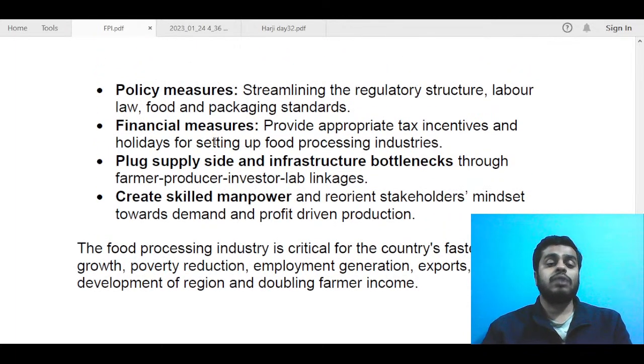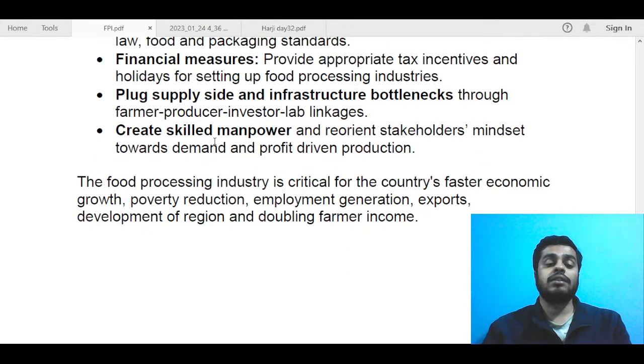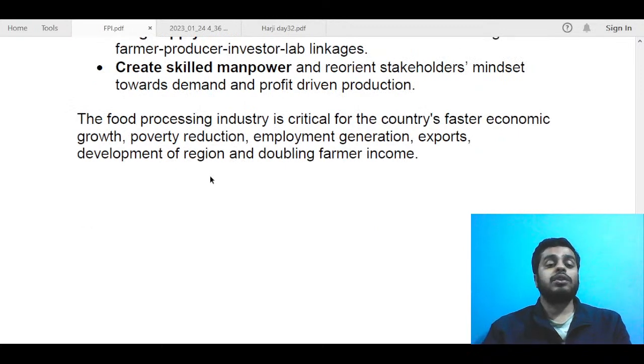Again, here also you could have just reduced some of the points, but I think these are some very basic points that you could have thought of and written in the exam hall. Next, we can just conclude that the food processing industry is critical for the country's faster economic growth, poverty reduction, employment generation, exports, development of region, and doubling farmer income.